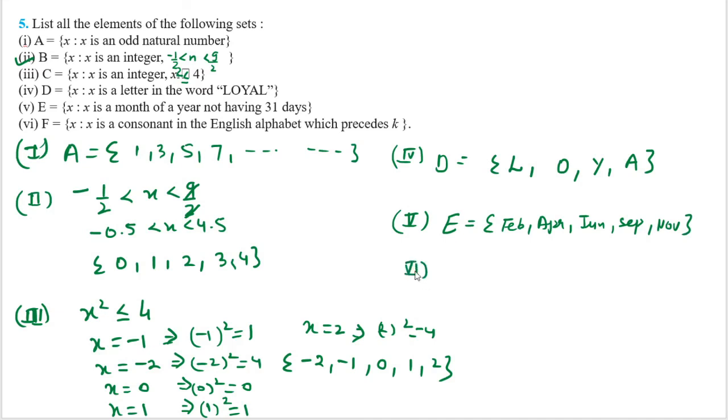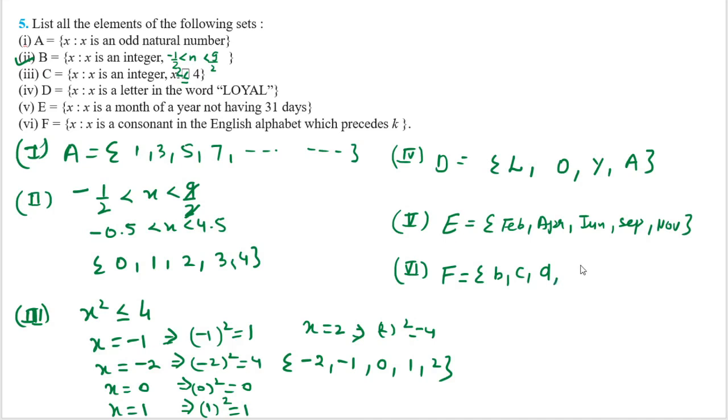The sixth part. What is the sixth part? In this question it is given that x is such that x is a consonant in the English alphabet which precedes K. So how many consonants precede K? Let me tell you how many there are. We will not include the vowels. You have to remember this thing. So B, C, D. I will not take E because E is a vowel.